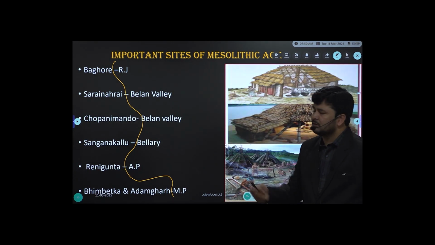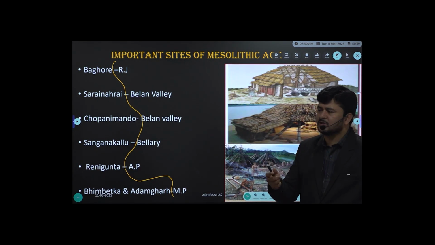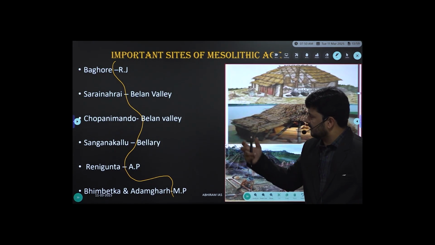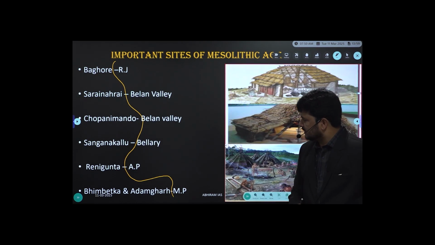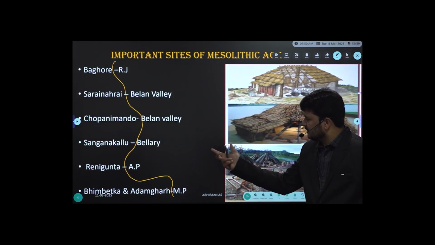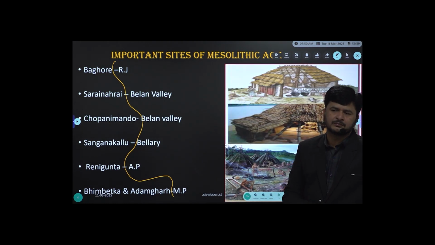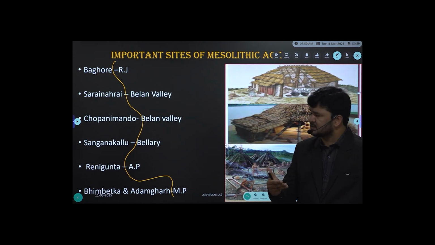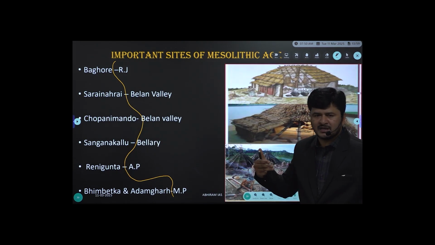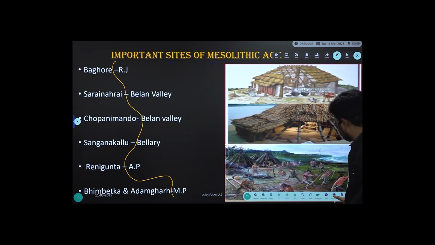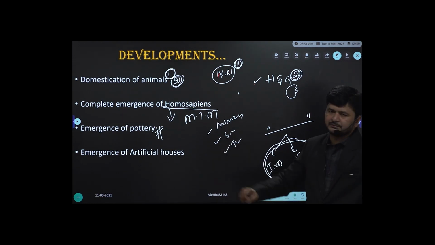For example, Bagor, which is located about 35 kilometers away from the river valley, and the same towards Sarai Nahar Rai, Chopani Mando, Sanganakallu, which comes in Karnataka, Ballari district, Renigunta in Andhra Pradesh, Bhimbetka and Adamgarh. So why are the respective sites of Mesolithic cultures located away from river valleys? The credit goes to pottery.